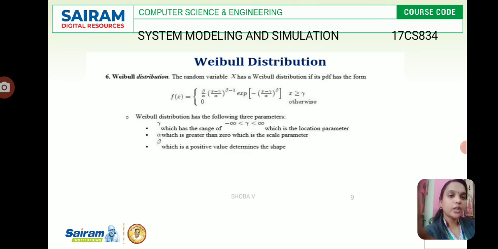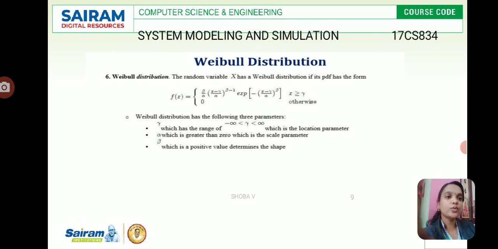Here we have three parameters in the Weibull distribution. One is gamma, ranging from minus infinity to infinity, which is a location parameter. Alpha, which is greater than 0, is a scale parameter. Beta is a positive value, and it determines the shape. So each and every parameter has a different description.